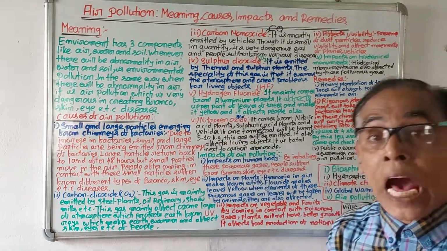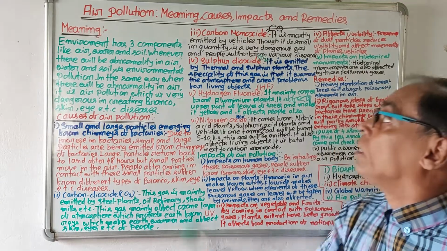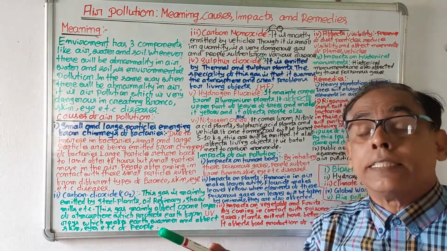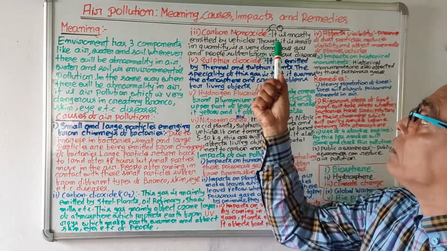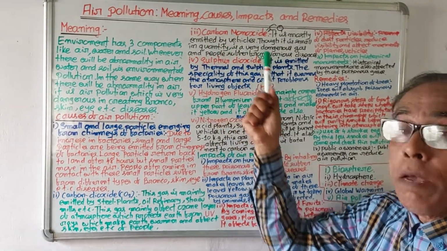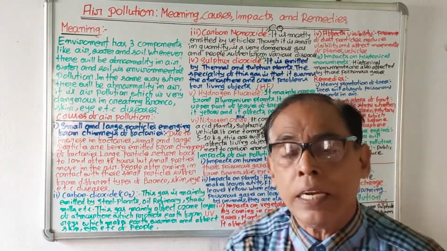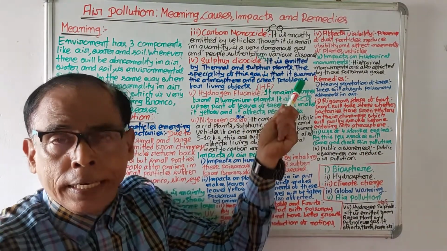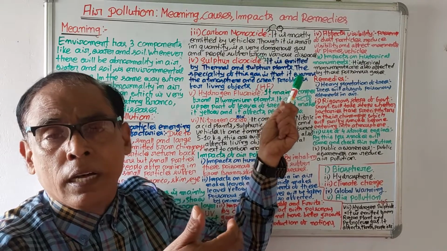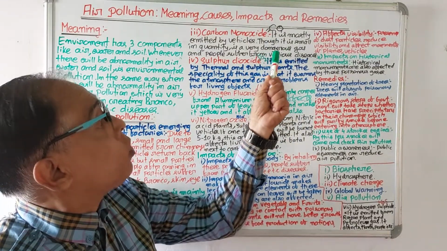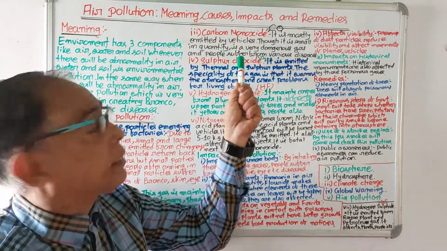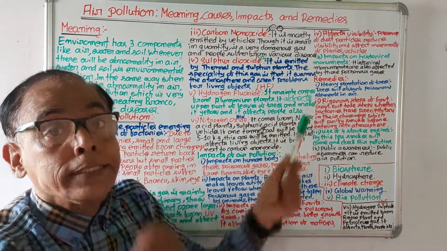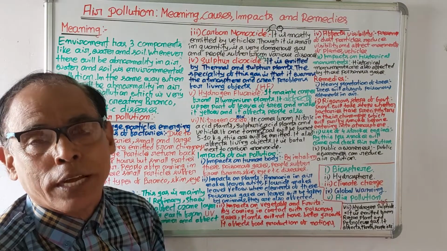Number 3, carbon monoxide or CO gas. It is a very dangerous gas, and it is mostly emitted by vehicles. Carbon monoxide is mainly emitted by the vehicles. Though it is small in quantity, it is a very dangerous gas, carbon monoxide.